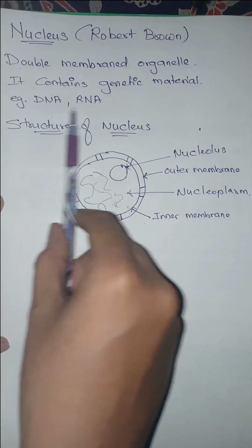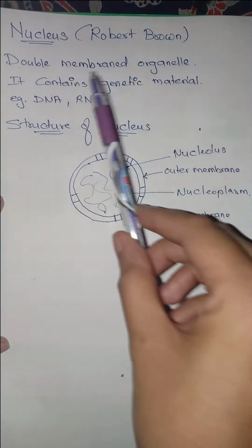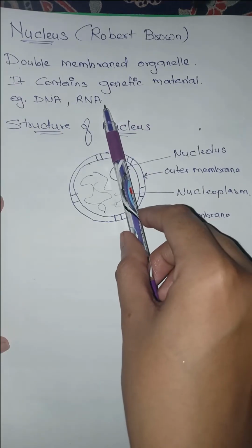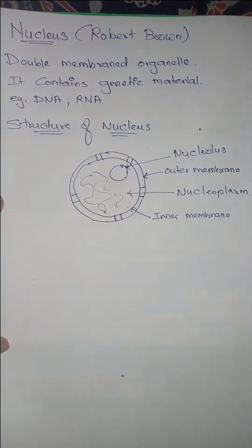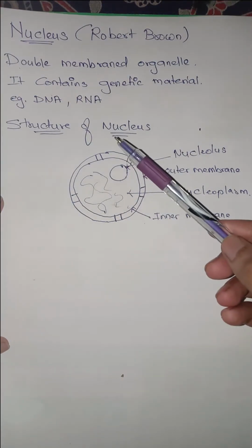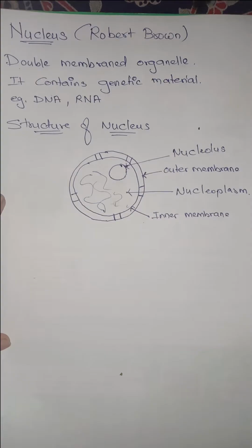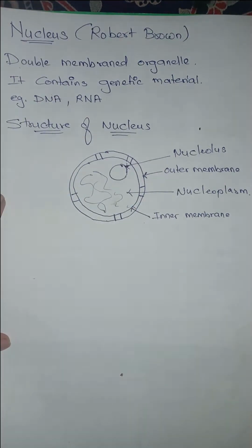They contain the details about a person's inheritance, which means they control how we will look, what sort of proteins should be made in our body, how the organs will be made, and how the different functions are to be carried out in our body. Everything is under the influence of DNA and RNA.